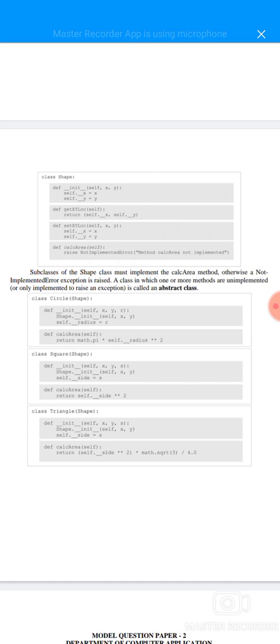The three shapes are denoted in separate blocks. First is class circle of shape, with definition xy loc, then shape and the radius, and then define calc area. The next one is square, a shape with the same thing displayed, and then triangle, with the same thing displayed for the triangle type.